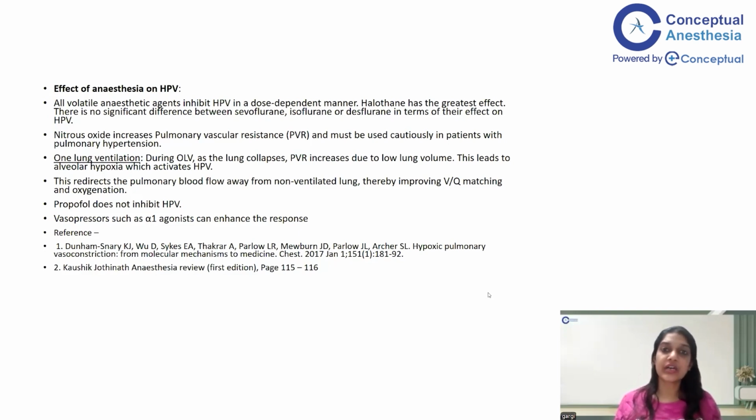You can also include the points that we mentioned in the previous slide about the vasodilators and the other drugs, that is, beta-adrenergic agonists and calcium phosphodiesterase inhibitors. So you can include those points as well. For every question, there's a reference given. If you want to know about that topic in detail, you can always refer to these articles. These articles are very good.